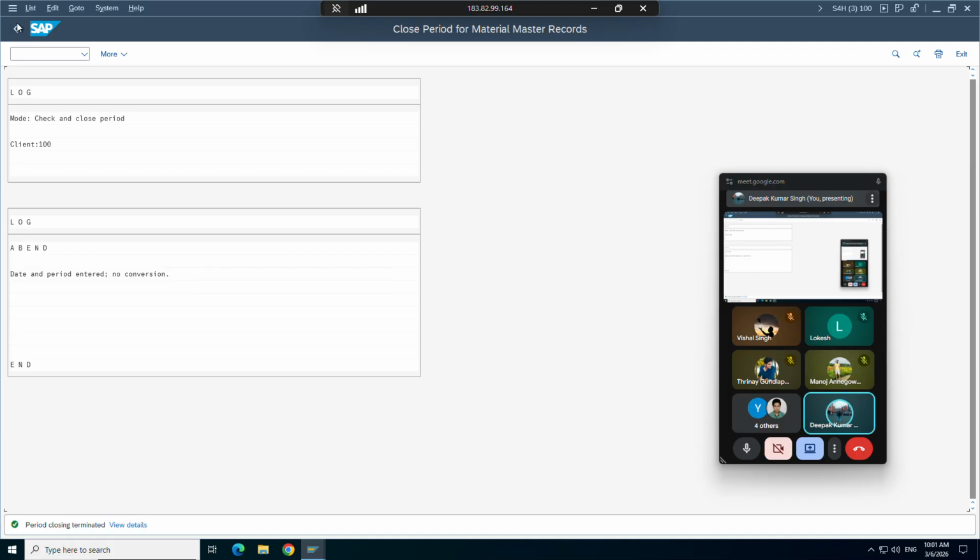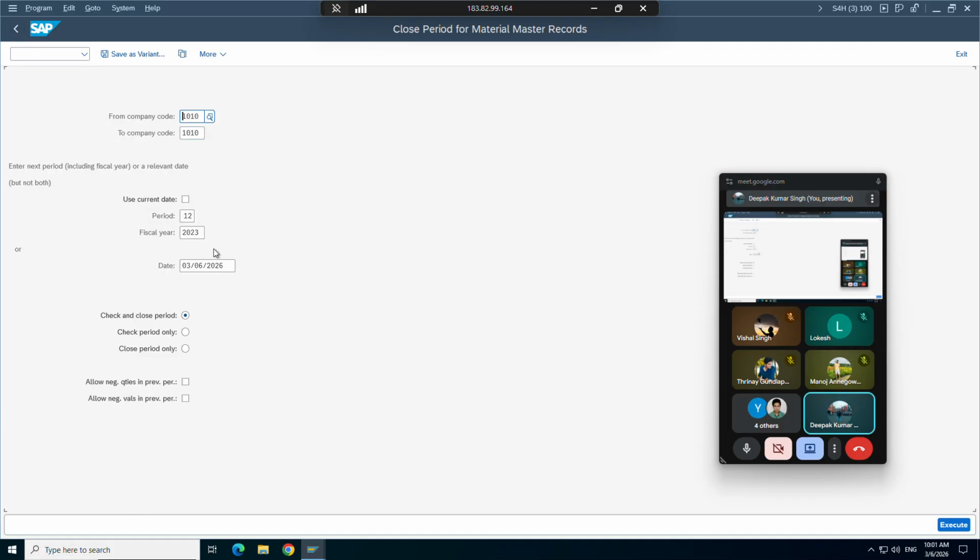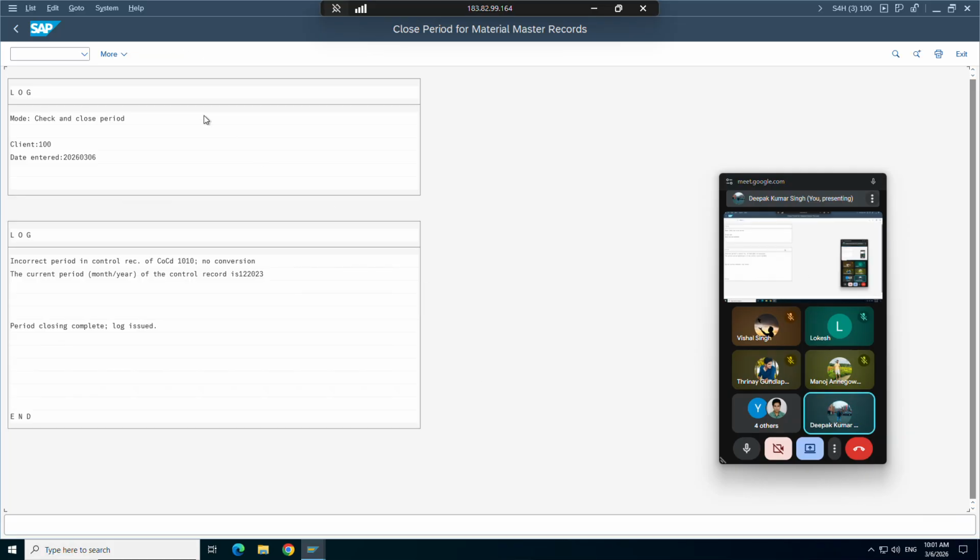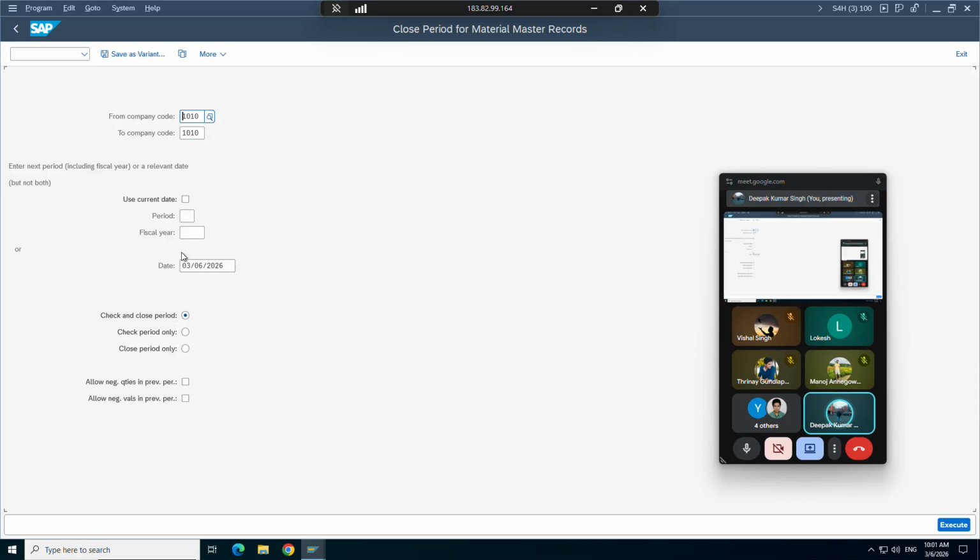Let's see whether it happened or not. Now, if I remove this, it's still 12 only. It should close actually. I did it long back, and this is not an SD part actually. Company code 1010 only. Let's remove that. Let's put this only, 12 2023.